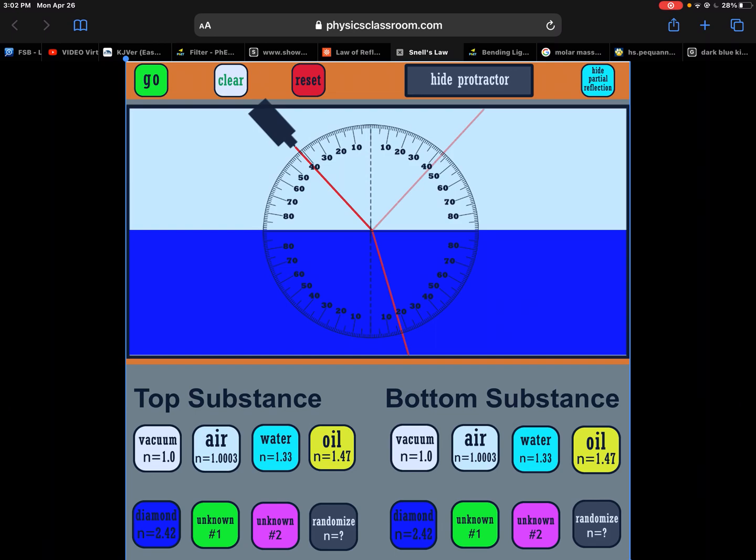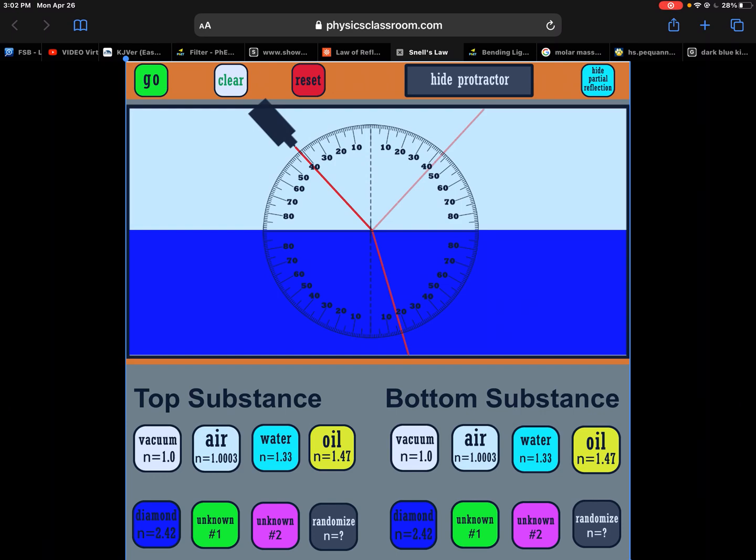It's drawn perpendicular to the boundary between the two media. It's always drawn perpendicular, and I measure my angle in between the light ray and the normal line. So my incident angle in this case would have been like 41 degrees, and it was refracted at about 17 degrees right there.